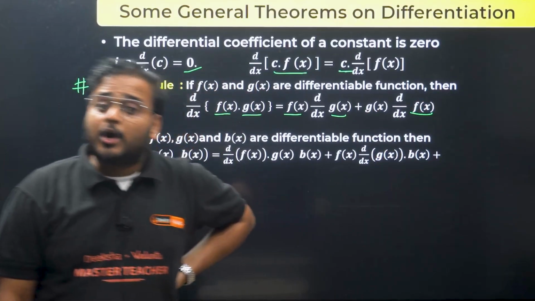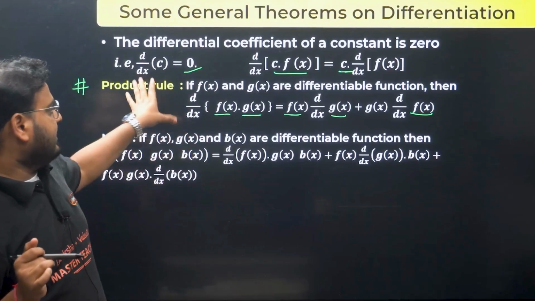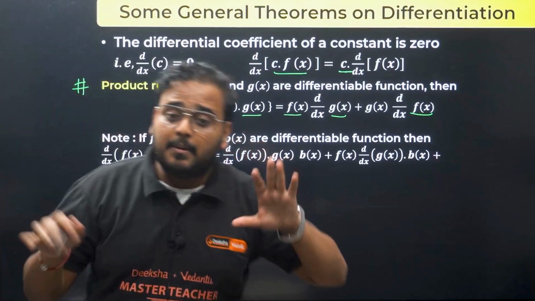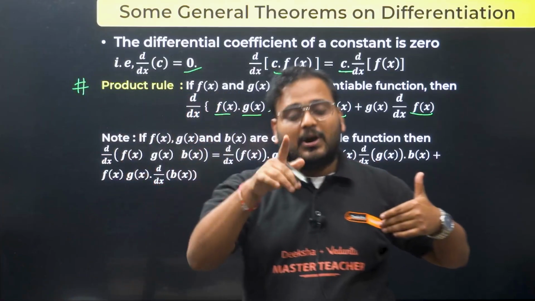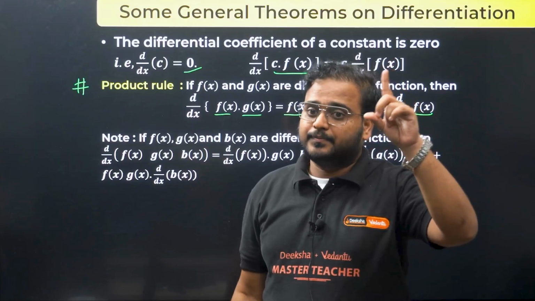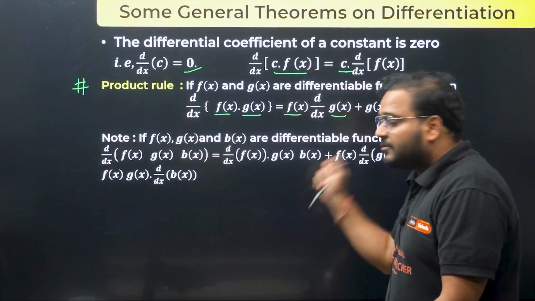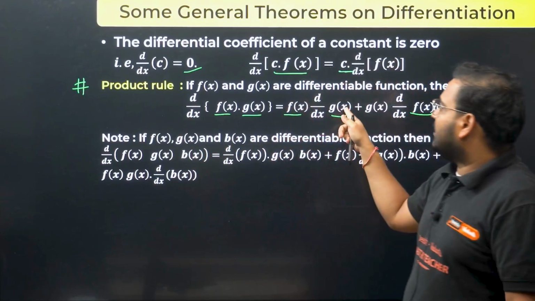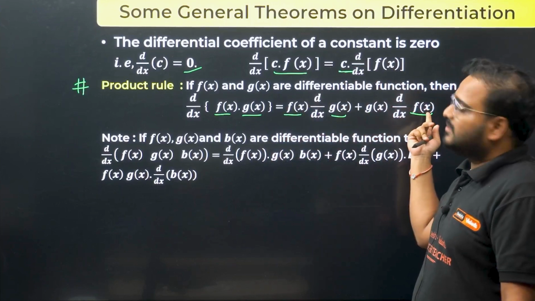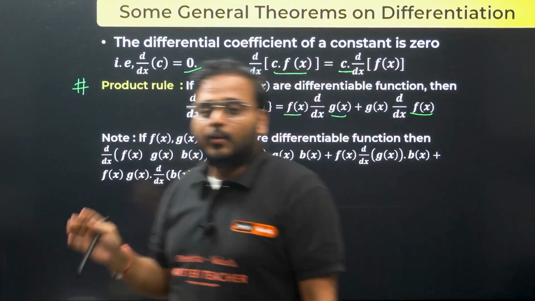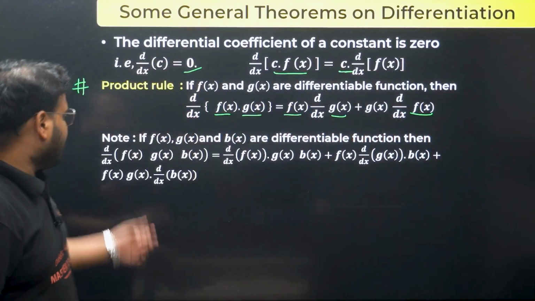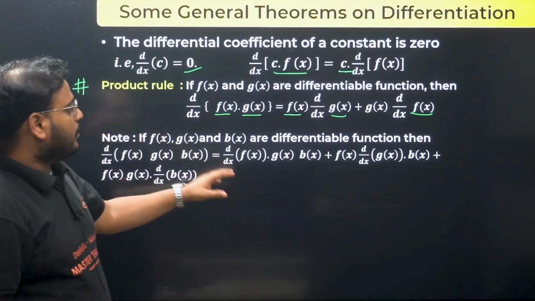In the case of product rule, there is no preference. But when it comes to quotient rule, you have to give preference to the numerator. In product rule, as I said, you can take f(x) here also, you can take g(x) here also, no problem. Now we have three functions, f(x), g(x) and h(x). You can take either of them.